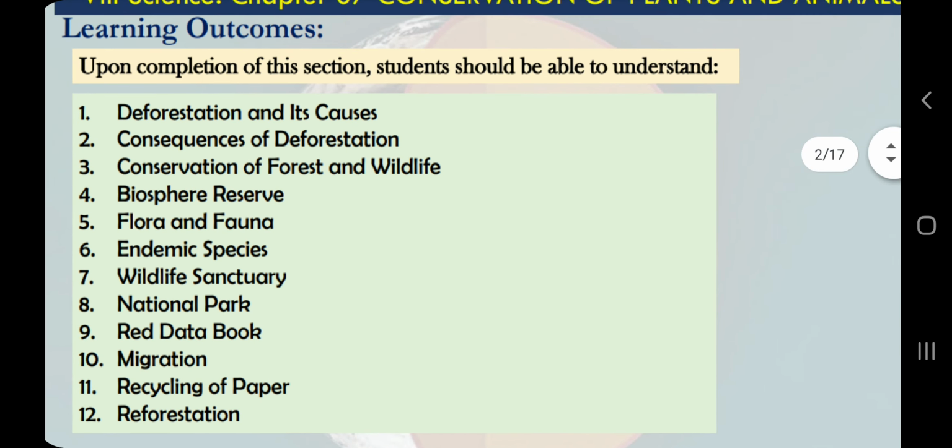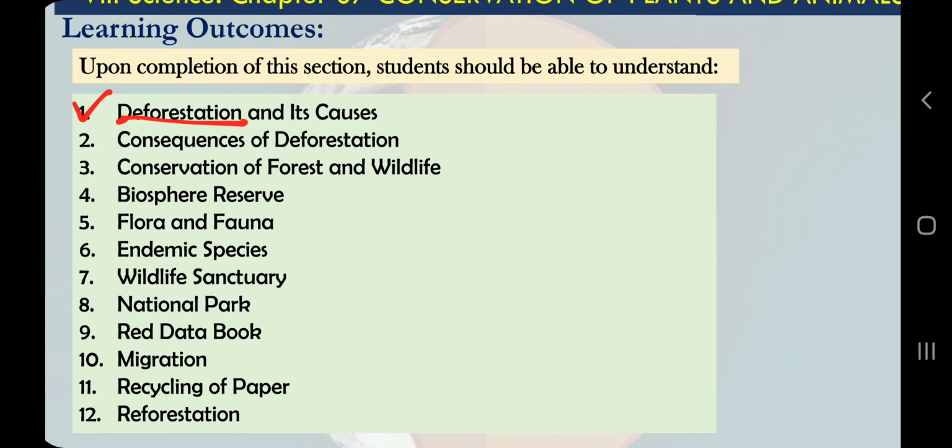So these are some points which we are going to discuss in our presentation. You can see deforestation and its causes. If you are aware about the word forest, it means many types of wild trees which grow spontaneously in a wide area. So de means removing or absent.